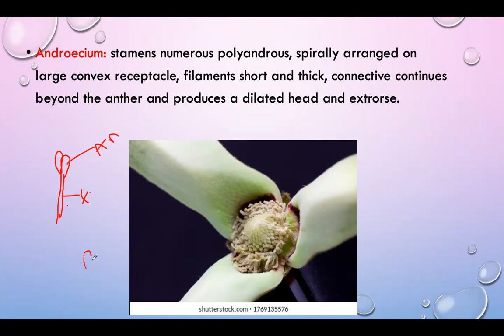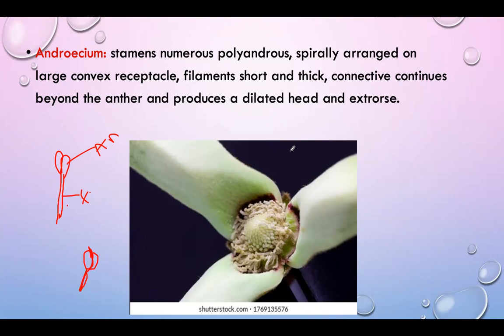For example, this is the anther, and the connective tissue is continuous behind the anther. This is the filament structure. The filament is very short and thick. The connective continues behind the anther and produces a dilated head, and the anthers are extrorse.